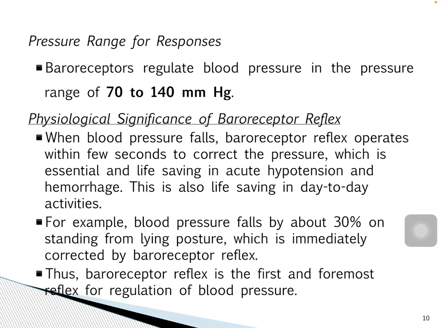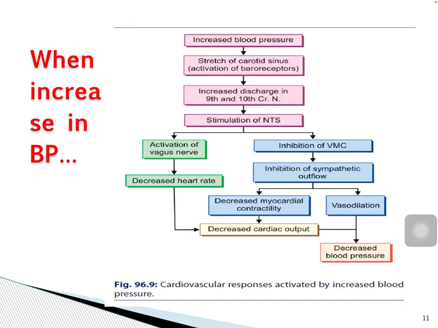So the baroreceptor role when pressure increases: when arterial blood pressure rises rapidly, the baroreceptors are activated and send stimulatory impulses to the nucleus of tractus solitarius through glossopharyngeal and vagus nerves. Now, the nucleus of tractus solitarius acts on both vasoconstrictor area and vasodilator area of vasomotor center. It inhibits the vasoconstrictor area and excites the vasodilator area.